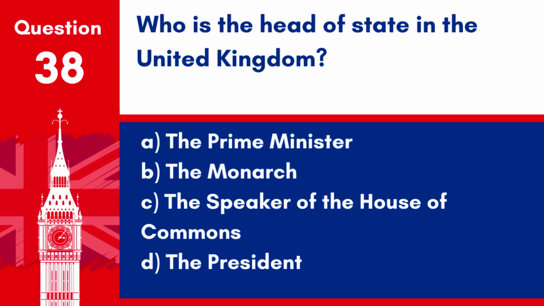Question 38. Who is the head of state in the United Kingdom? A. The Prime Minister. B. The Monarch. C. The Speaker of the House of Commons. D. The President.